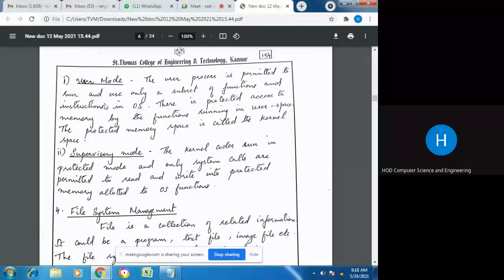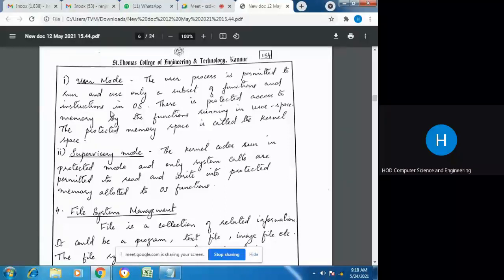Now, what are the privileges that a process gets when it runs in the user mode? That is, in user mode, the process is permitted to run and use only a subset of the functions and instructions in the OS. It is not allowed to access all the OS functions. It is permitted to access only a limited number of functions.